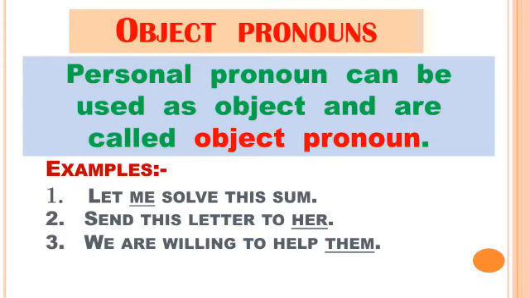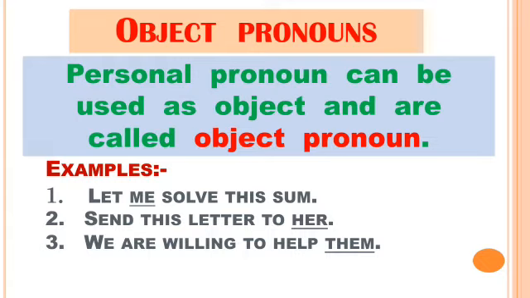Now let's move towards object pronouns. Personal pronouns can be used as objects and are called object pronouns. Examples: Let me solve this sum. Send this letter to her. We are willing to help them. Me, her, them.